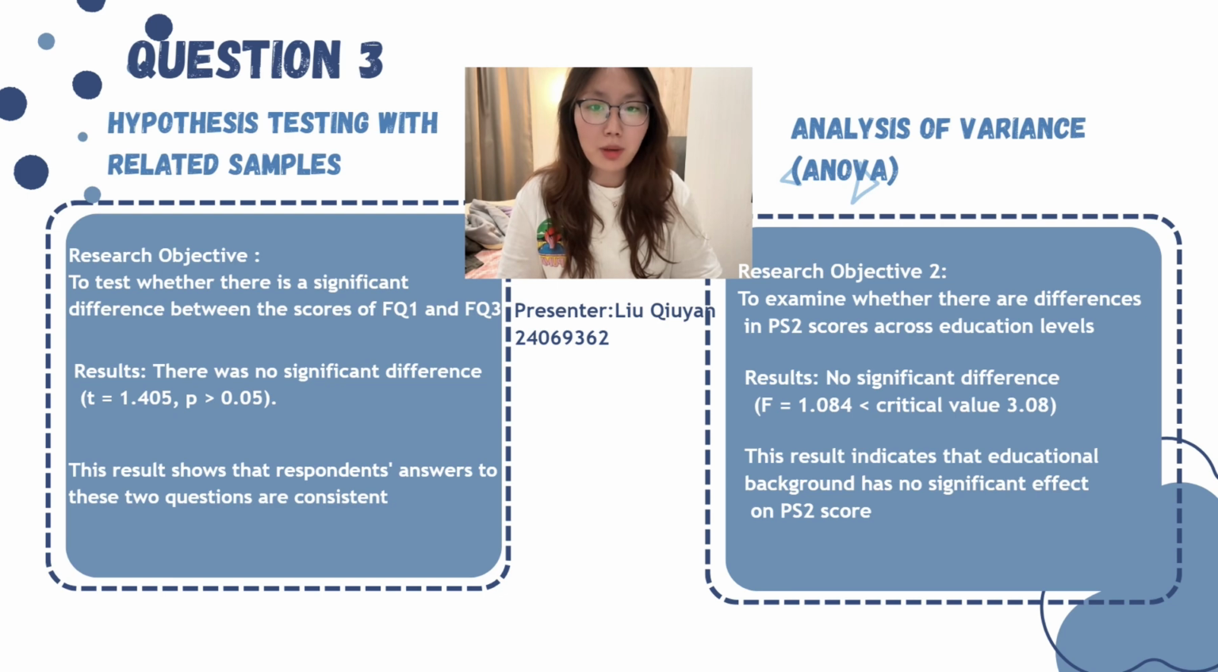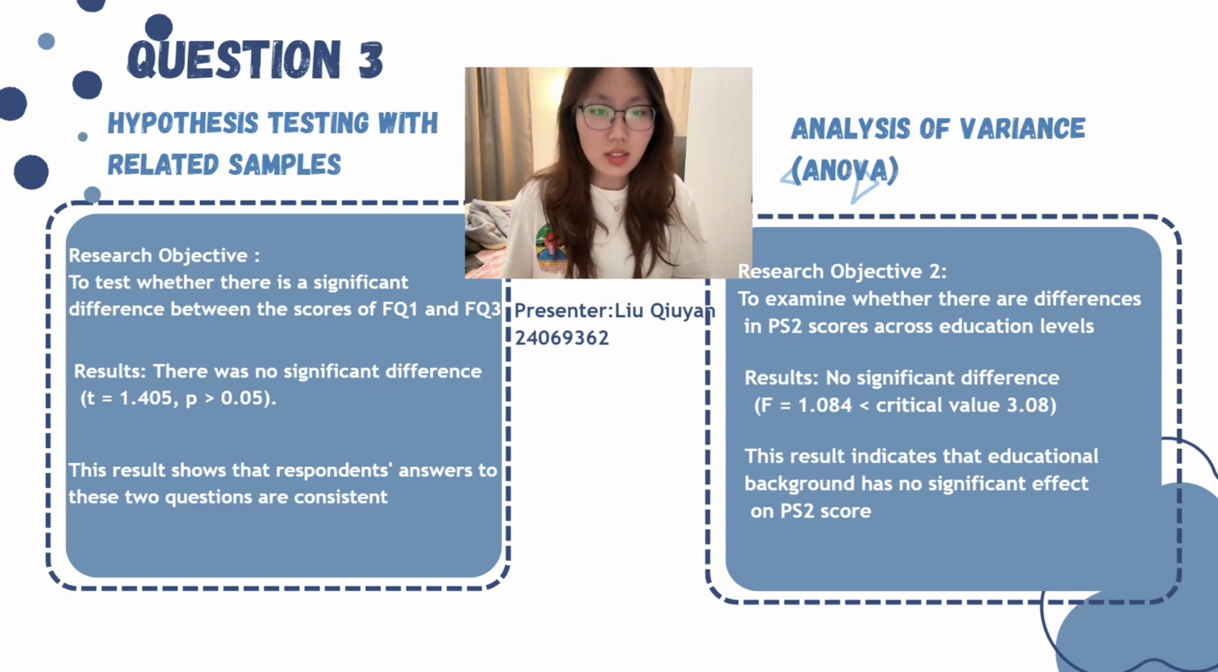First is hypothesis testing with related samples. I used a paired sample t-test to compare the difference in the scores of FQ1 and FQ3 in the questionnaire. Both questions were answered by the same group of respondents, so the data were paired.